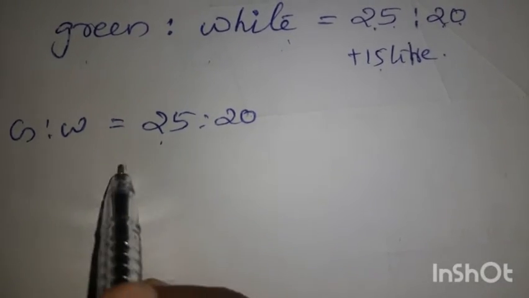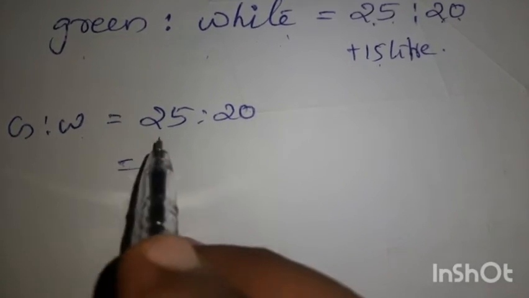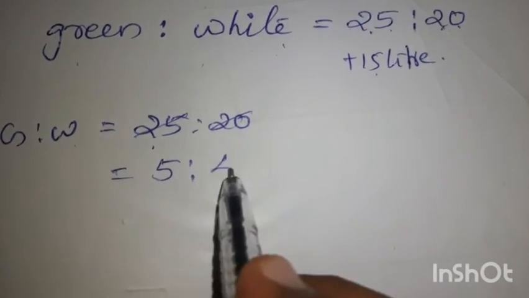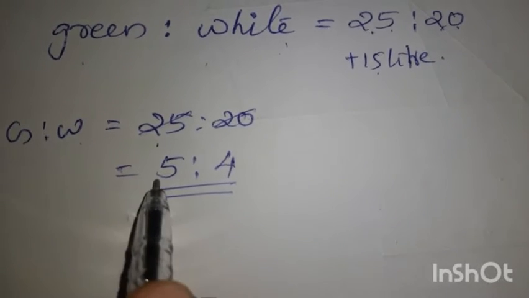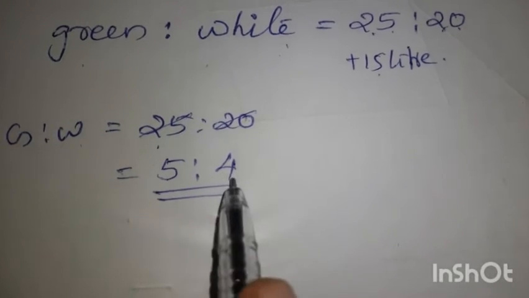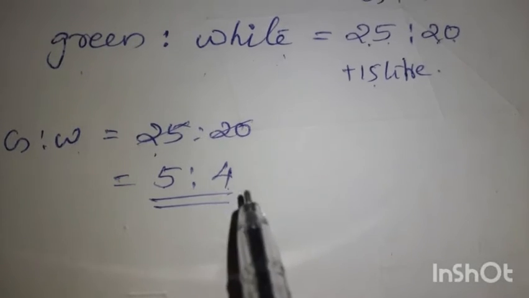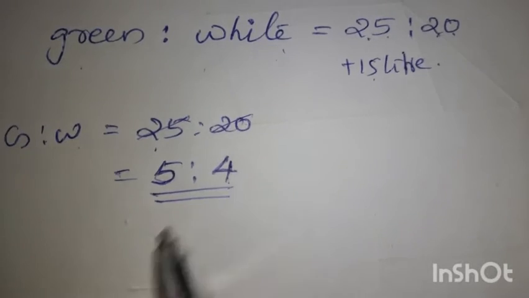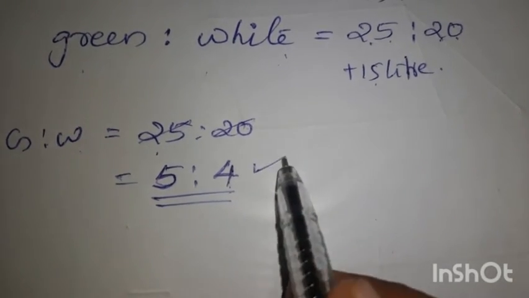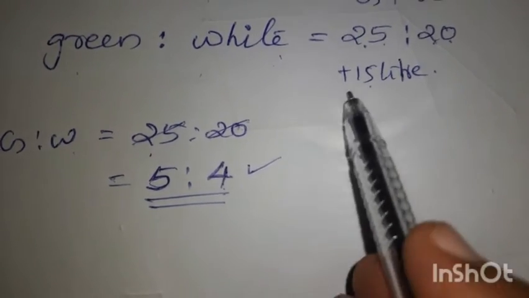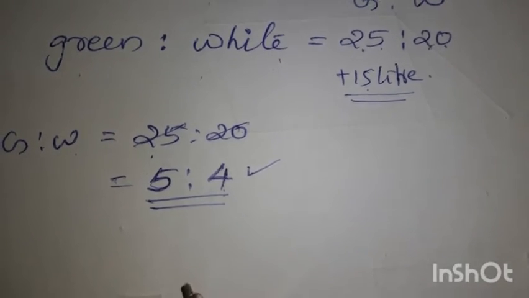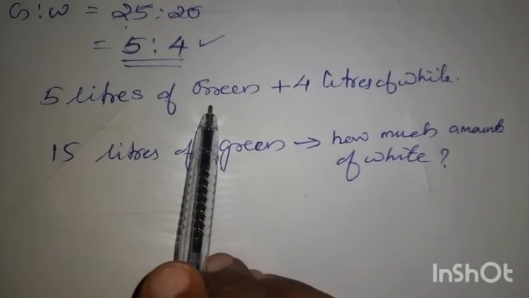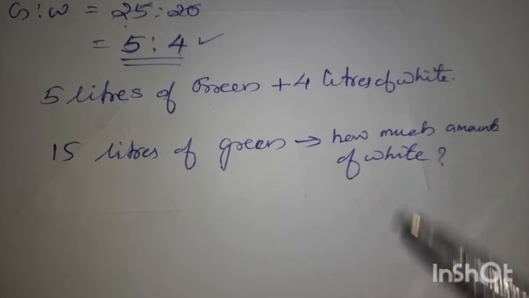So first of all, you have to find the ratio of green and white. 25, if you divide by 5, we get 5. 20, if you divide by 5, we get 4. So the ratio of green and white is 5 liters of green to 4 liters of white. So if he is taking 5 liters of green, he should take 4 liters of white. The same ratio he should use if he is adding 15 liters more also. So the ratio is 5:4. That means 5 liters of green and 4 liters of white are added together.